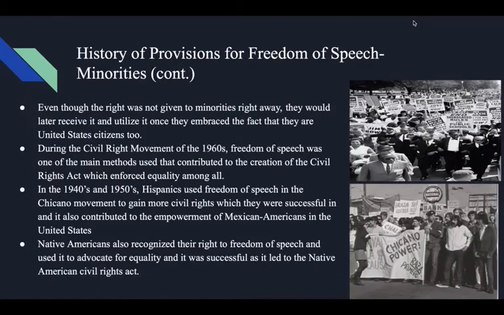History of provisions for freedom of speech for minorities. Even though the right was not given to minorities right away, they would later receive and unionize it once they embraced the fact that they were United States citizens too.